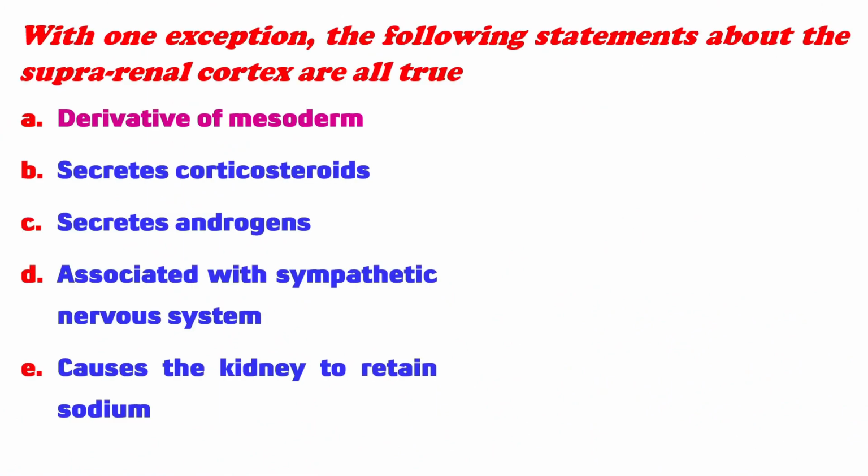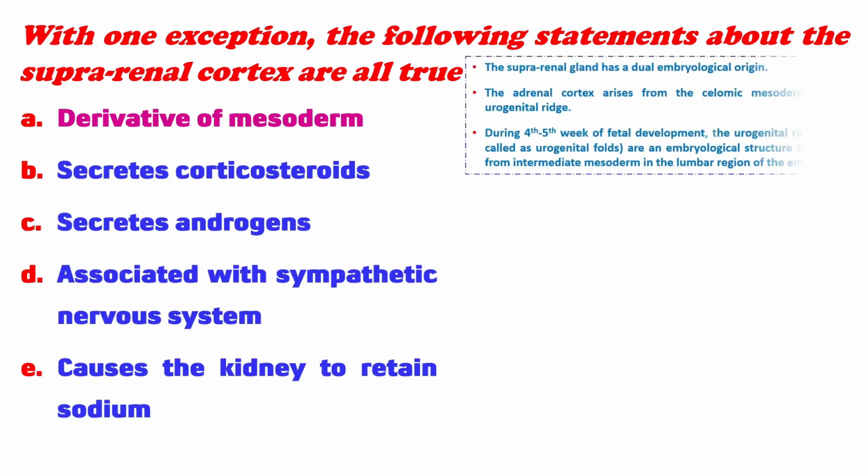Coming to option A, derivative of mesoderm. The suprarenal gland has a dual embryological origin. The cortex arises from the coelomic mesoderm of the urogenital ridge, and the medulla arises from neural crest cells. During the 4th to 5th week of fetal development, an embryological structure, the urogenital ridges or urogenital folds, arises from intermediate mesoderm in the lumbar region of the embryo.